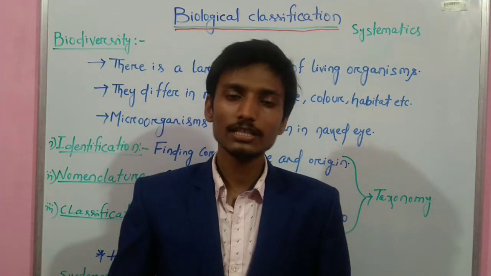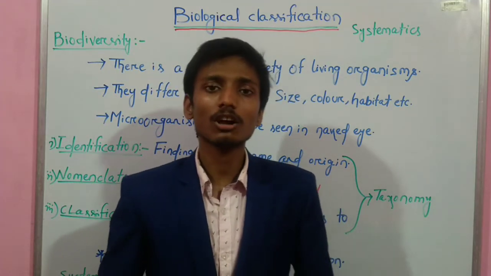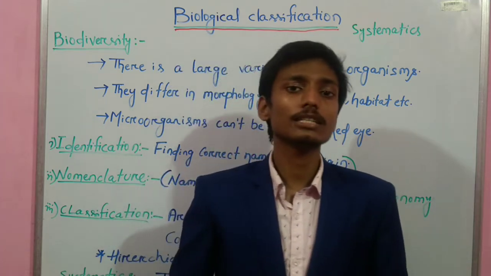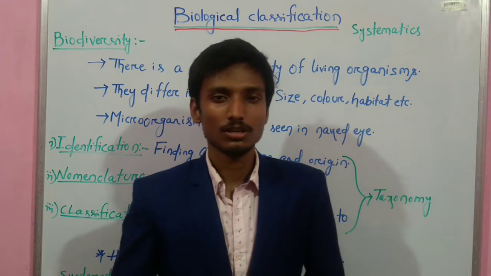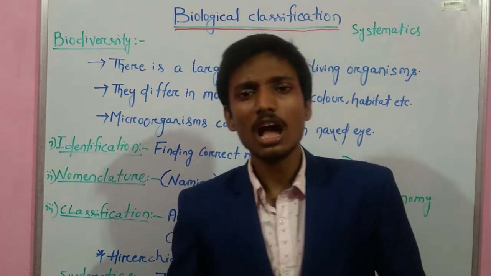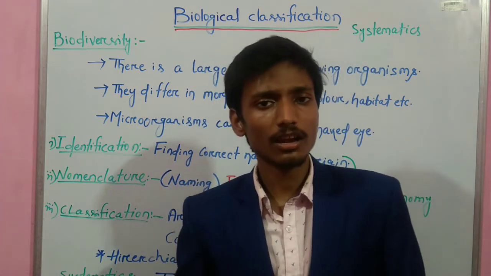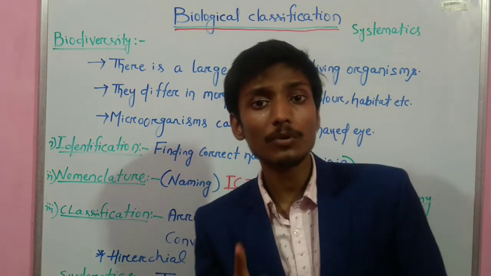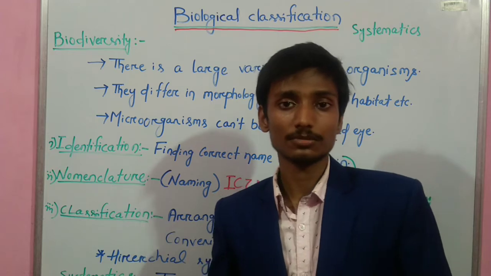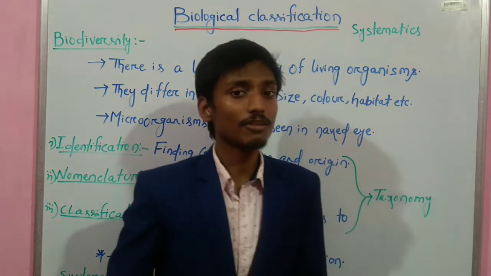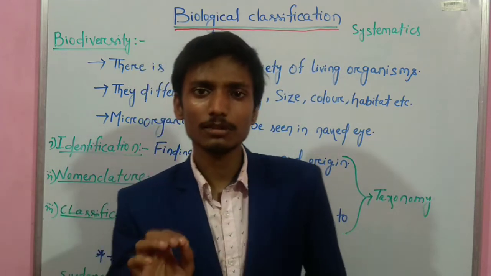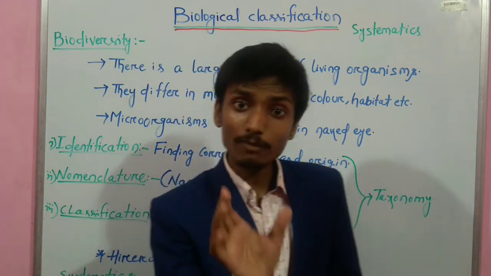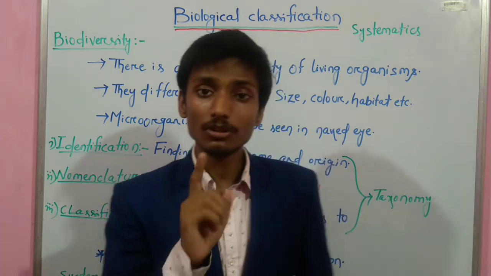Odisha Biology. In this video lecture, we will be discussing the topic of biological classification. As we know, biology deals with living organisms. So can you say exactly how many types of living organisms there are? Up to now, scientists have discovered more than 1.7 million types of living organisms. And to our surprise, this number is just 15% of the total predicted number of types of living organisms on this planet.